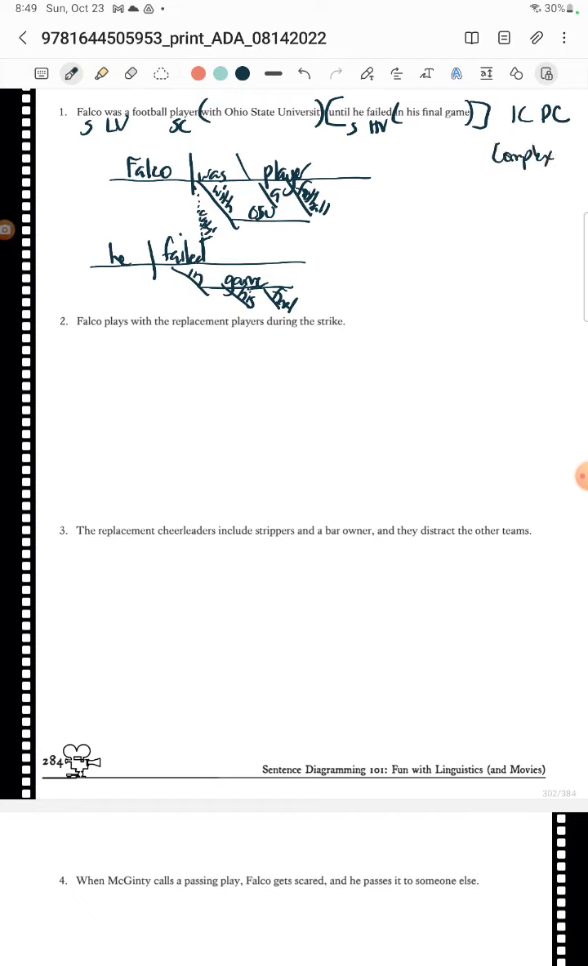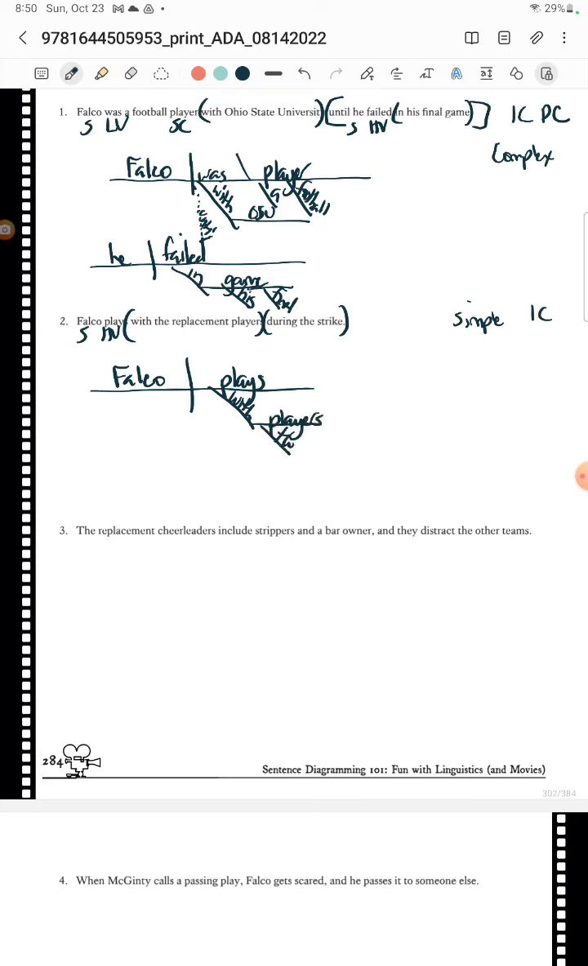Okay. Falco plays with the replacement players during the strike. Well, this is like how he plays, and then this is when he plays. So I'm left with Falco plays. I'm pretty sure this is a simple sentence, right? Only one independent clause. So we have Falco plays, and then he plays with the players. Which players? The replacement players. And then when does he play? He plays during the strike.